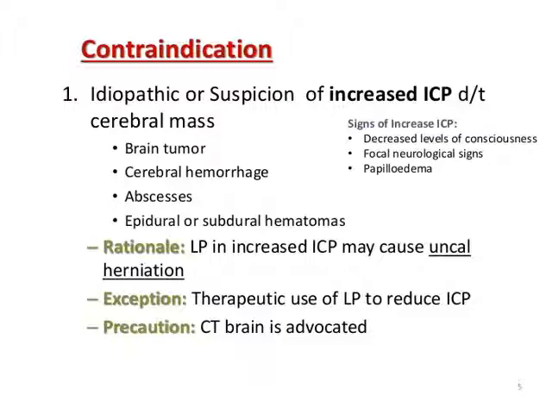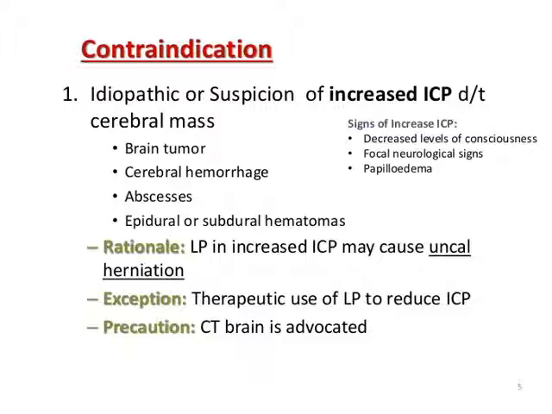Known or suspected increased intracranial pressure due to cerebral mass like brain tumor, cerebral hemorrhage, abscesses, epidural or subdural hematomas, etc. Signs of increased intracranial pressure: decreased level of consciousness, the patient will be subconscious or unconscious; focal neurological deficits will be there; and mostly we look for papilledema by direct ophthalmoscopy.